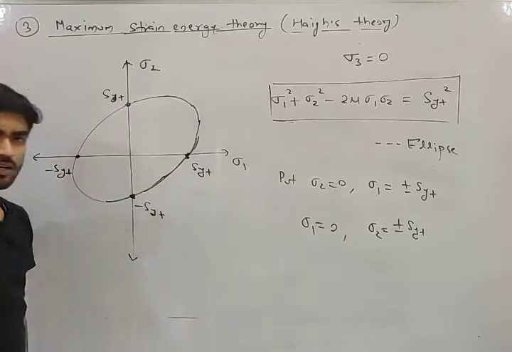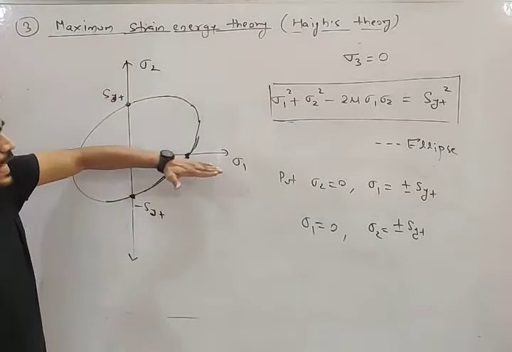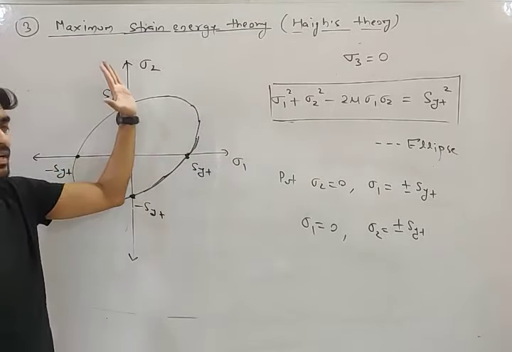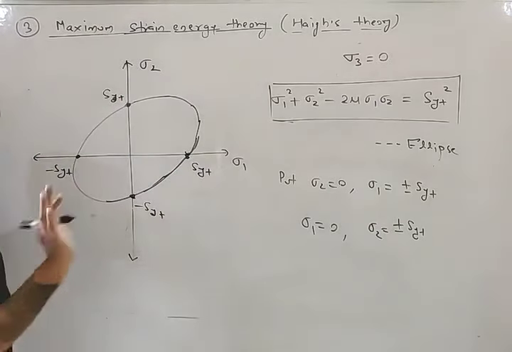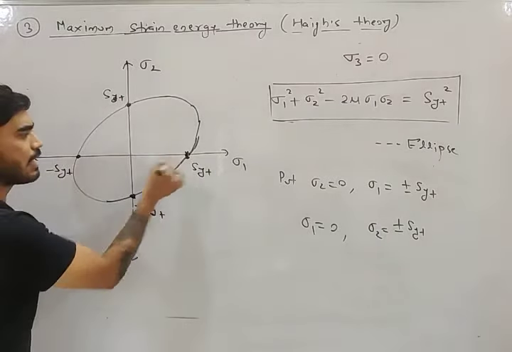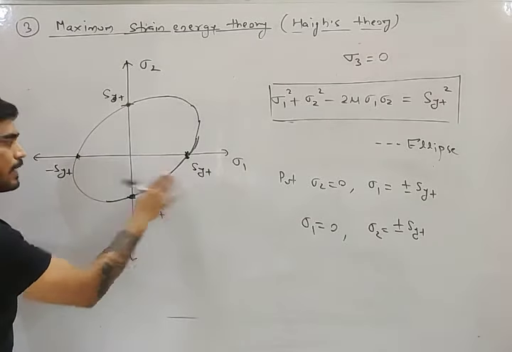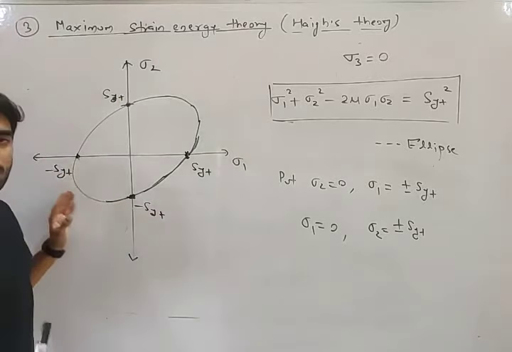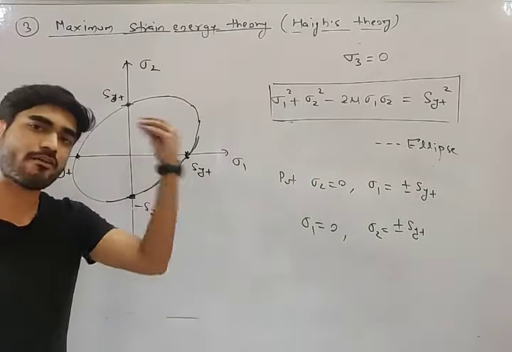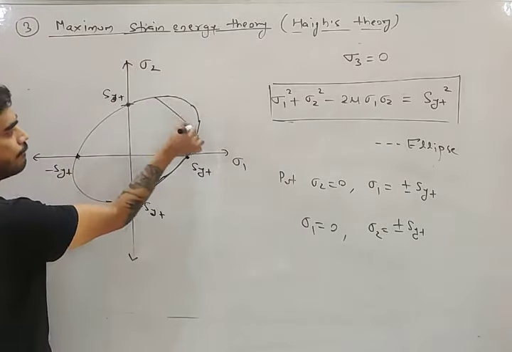Remember this thing, my friend. All the safe regions intersect these axes, sigma 1 axis and sigma 2 axis, at plus minus SYT. Any safe region will cut sigma 1 and sigma 2 at plus SYT and minus SYT. It doesn't matter which theory of failure, for every theory of failure it will happen. Now, this is your safe region, my friend.